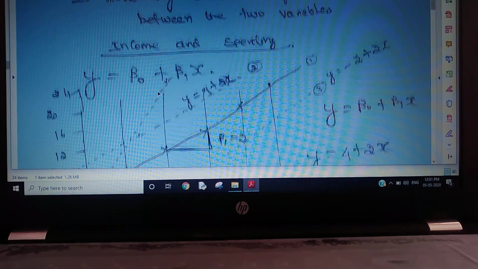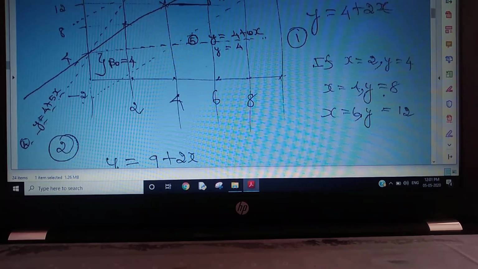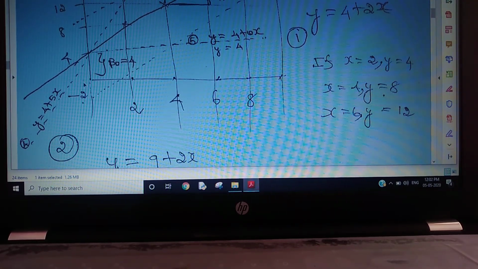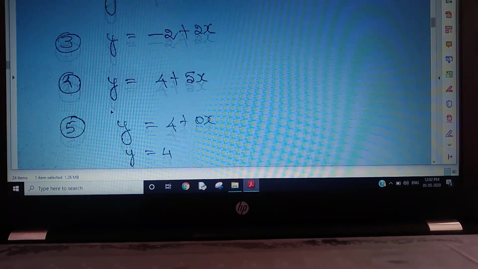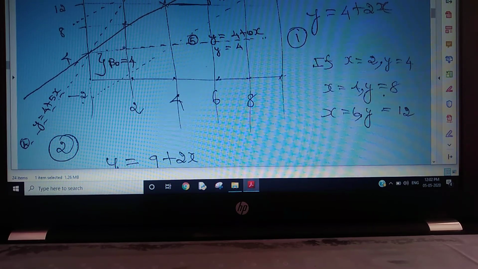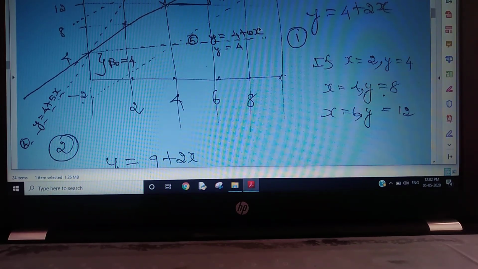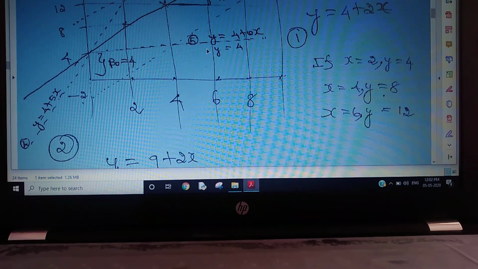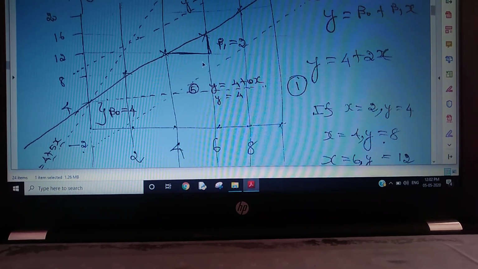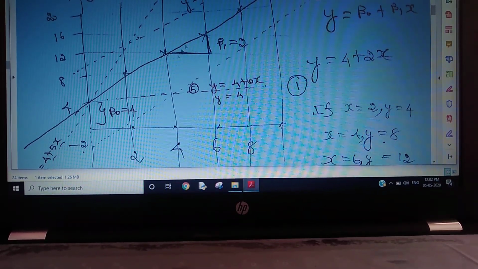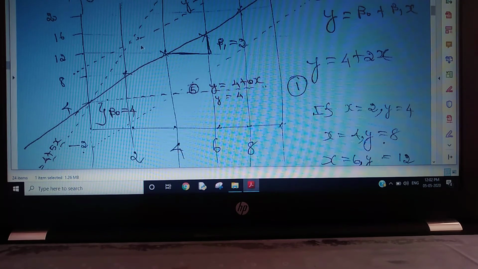Y equals 4 plus 5x. The intercept cuts at 4. And the fifth one is y equals 4 plus 0x. Whatever the change in x, there is no change in y. So I have drawn 5 lines. In each line, the slope is different and the intercept is different.